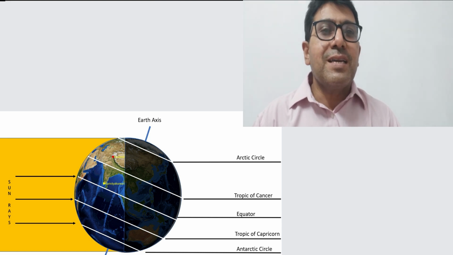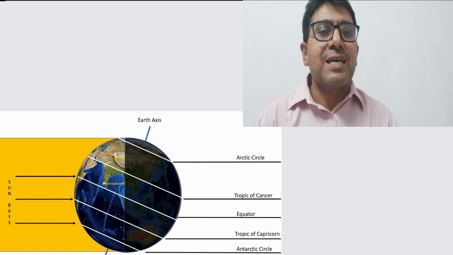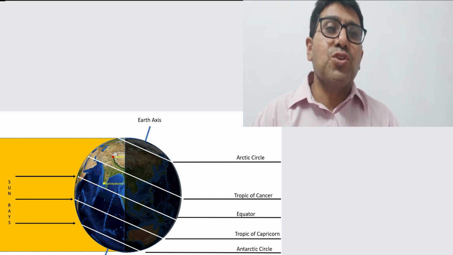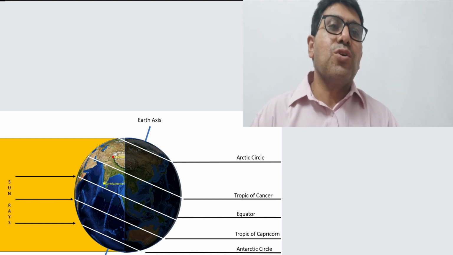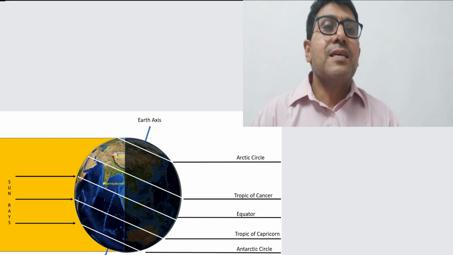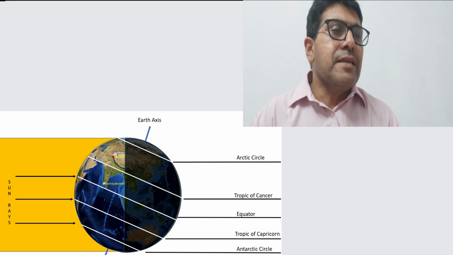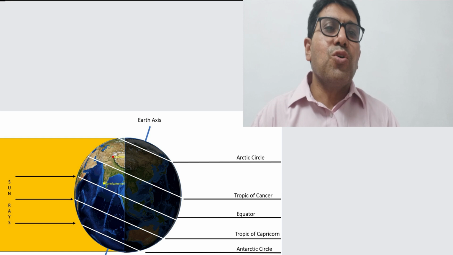When we compare Kanyakumari with Jammu and Kashmir, the difference in the duration of day and night is sometimes 5 hours. It means that when the duration of the day is 17 hours in Jammu and Kashmir, on the same day the duration of the night is only 7 hours.